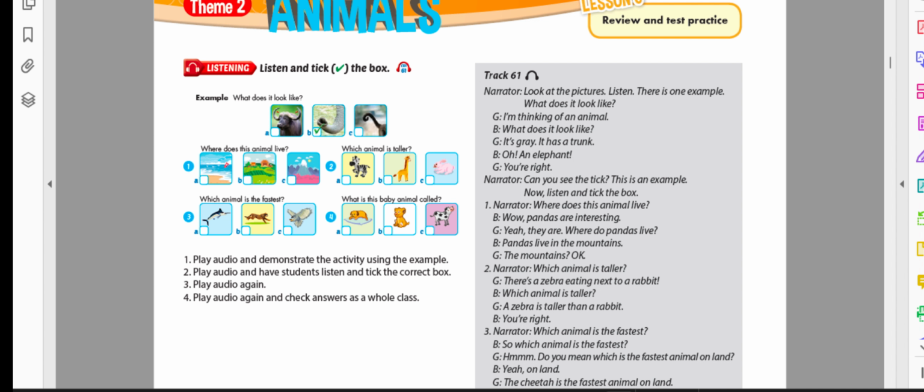2. Which animal is taller? There's a zebra eating next to a rabbit. Which animal is taller? A zebra is taller than a rabbit. You're right.